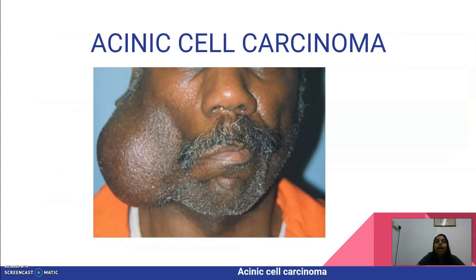Next, now I'll be talking about acinic cell carcinoma. Acinic cell carcinoma is basically a salivary gland malignancy with cells that show serous acinar differentiation. About 90% of acinic cell carcinoma occurs in the parotid gland. This tumor occurs over a broad age range and it usually appears as a slow-growing mass.